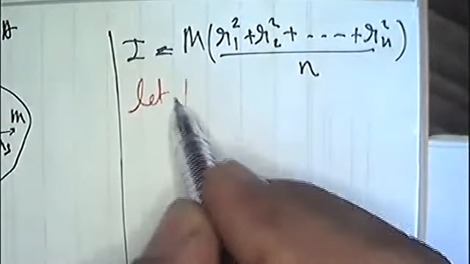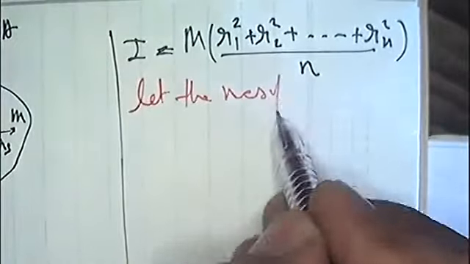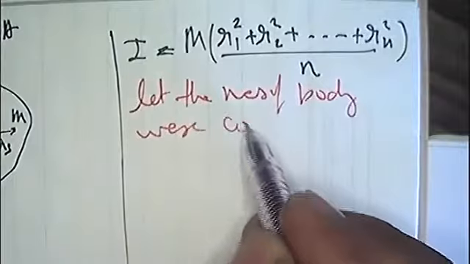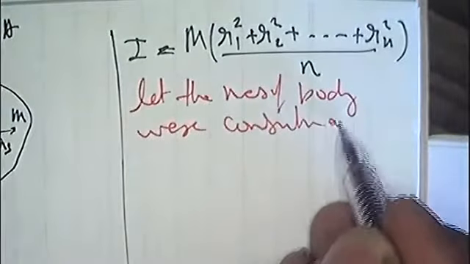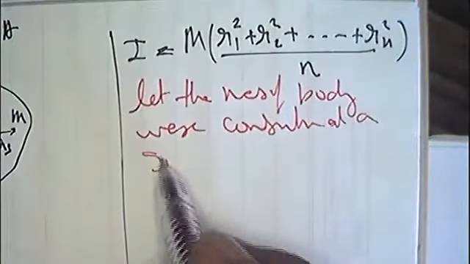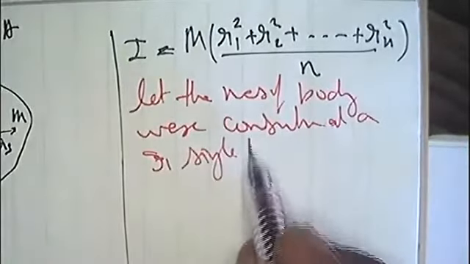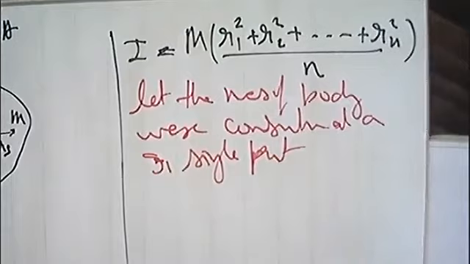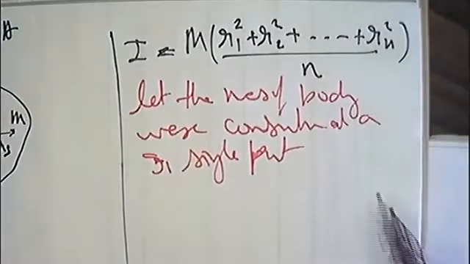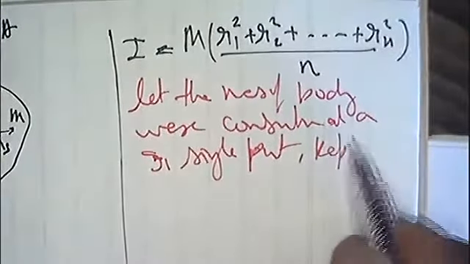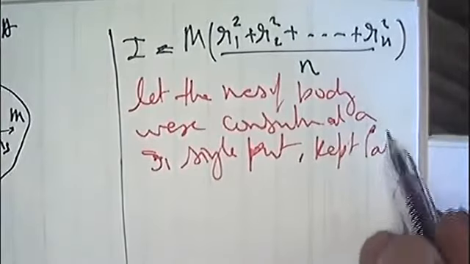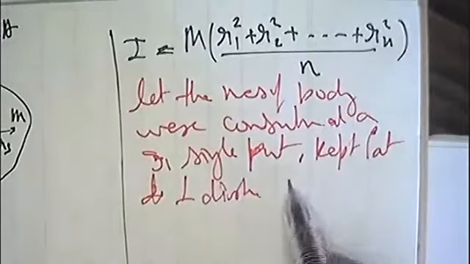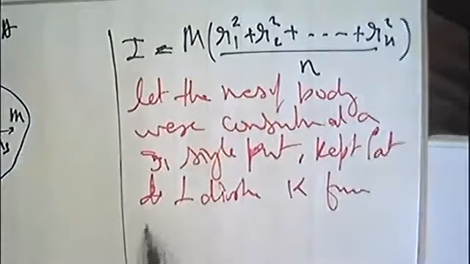Let the mass of the body were concentrated at a single point, kept at perpendicular distance k. कहाँ से?